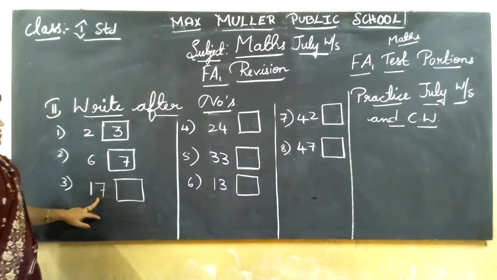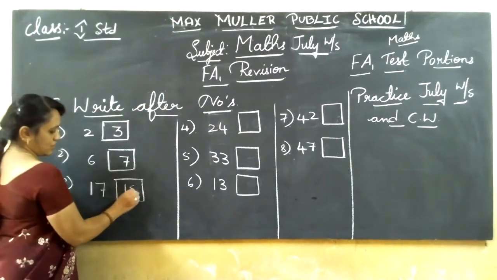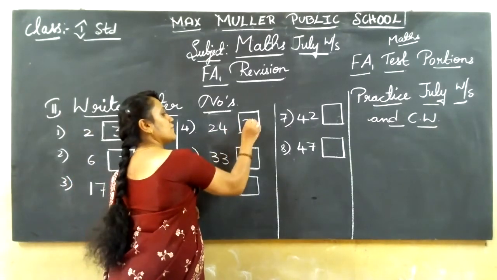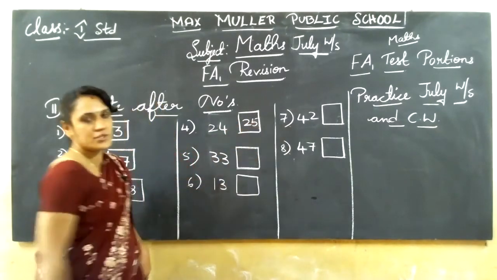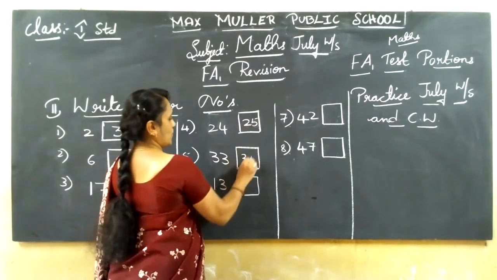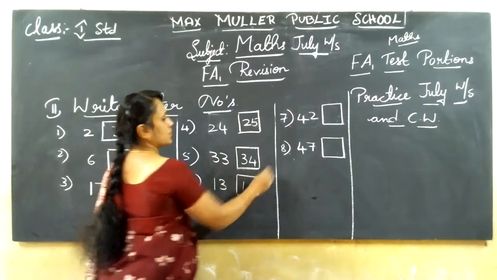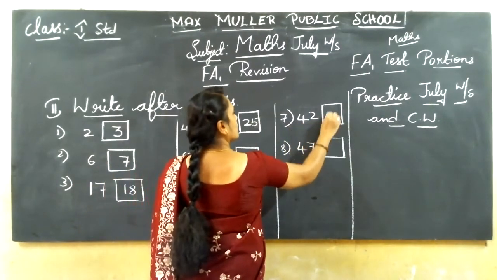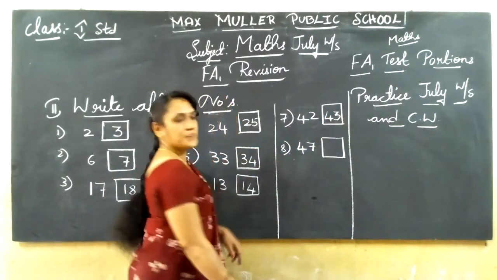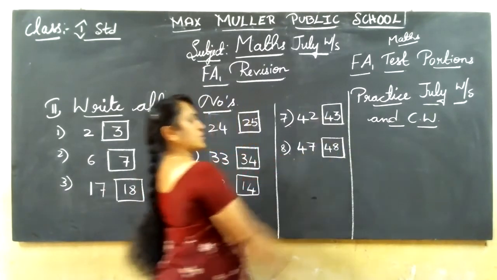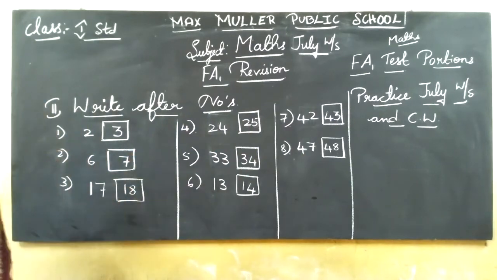So 17, afterwards 18. 24 afterwards, 25. 33 afterwards, 34. After 13, 14. After 42, which number? 43. After 47, 48. Isn't it? So this is the after numbers.